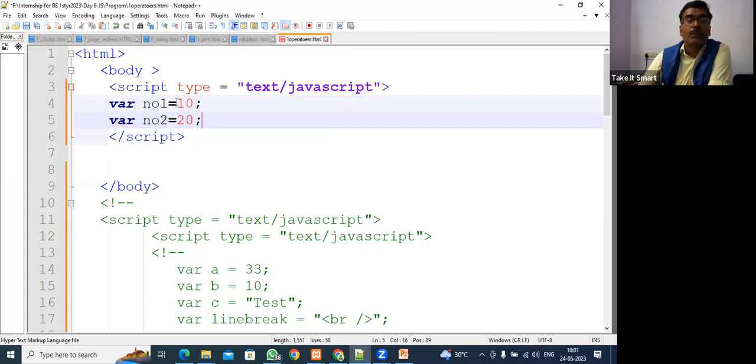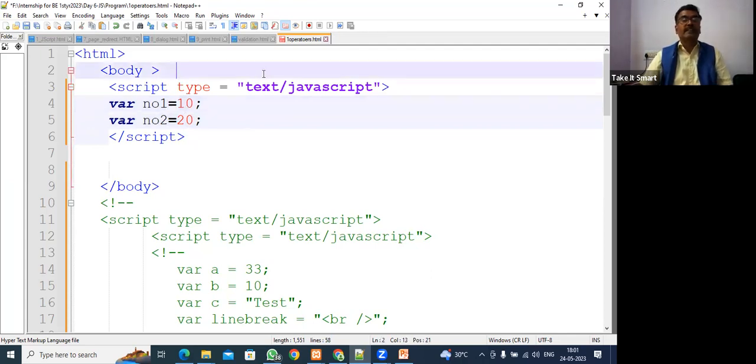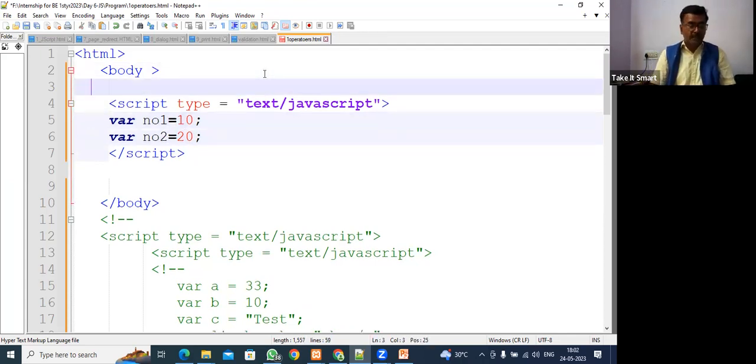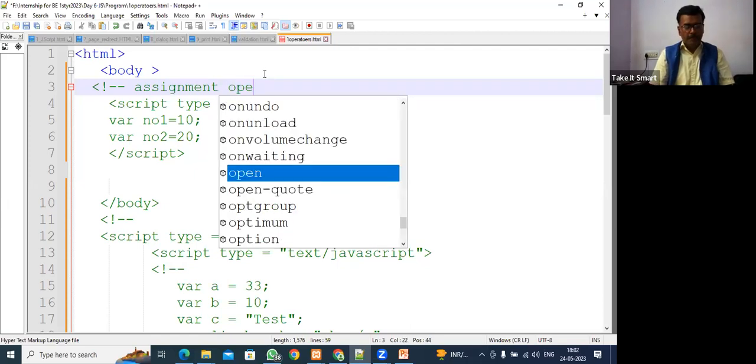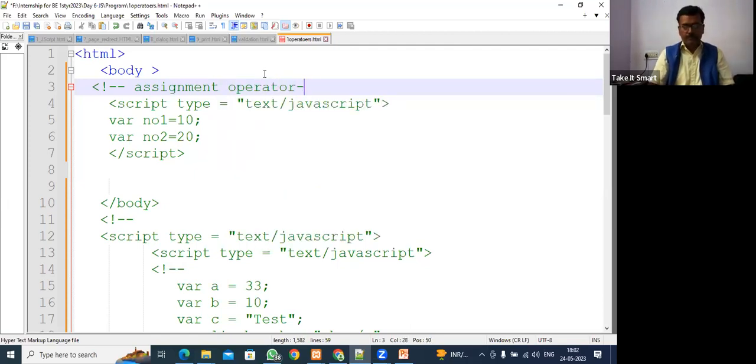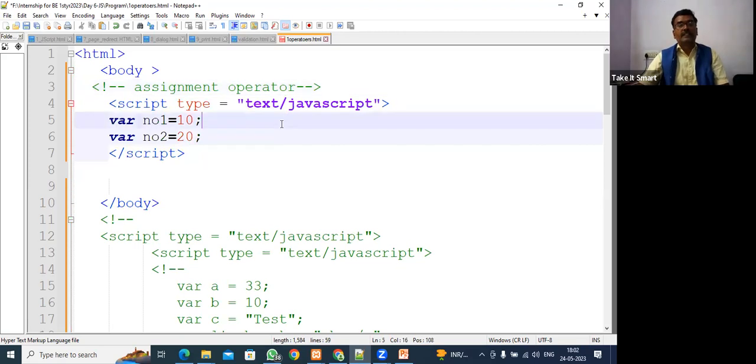So what is this equal sign? This is an operator. What operator is this? This is an assignment operator. I can comment here and write: this is an assignment operator. We declare a variable and we assign some value to this variable.